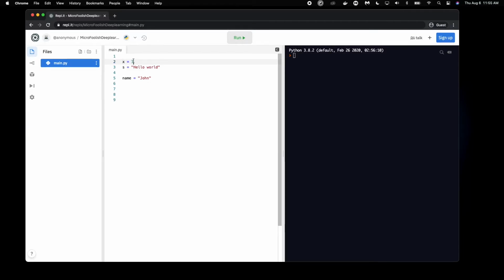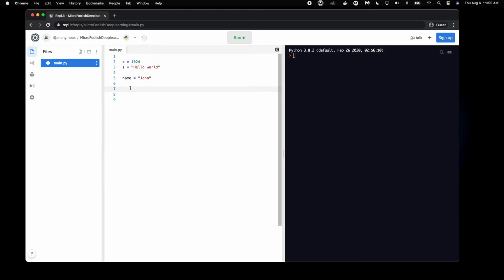And for those that have studied math, you probably know that integers are whole numbers. So anything from negative infinity to positive infinity, but they all have to be whole numbers, right? It could be something like negative 9, that's an integer. And it could also be something like 1024, that's also an integer.